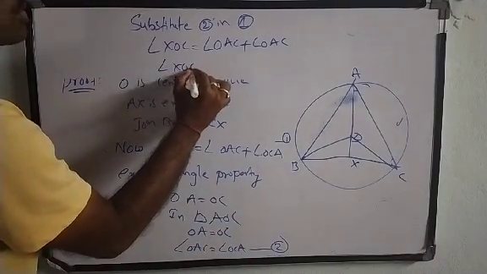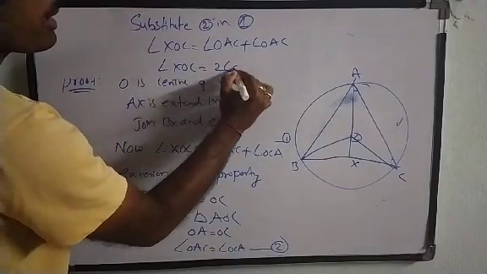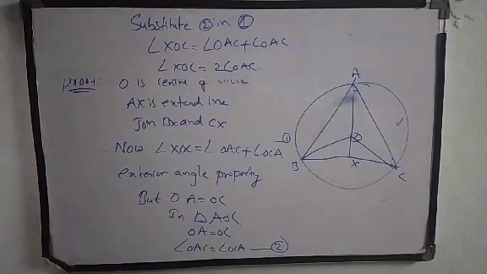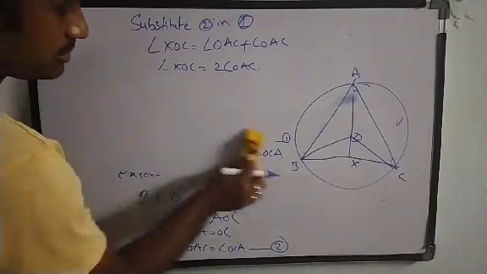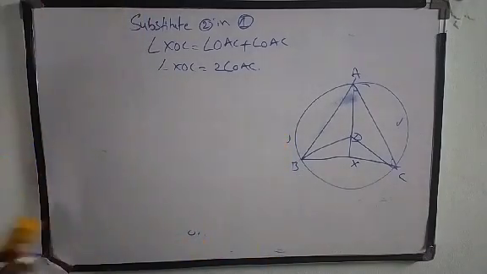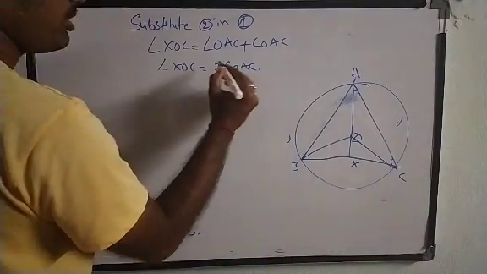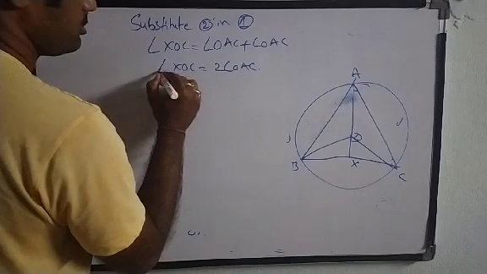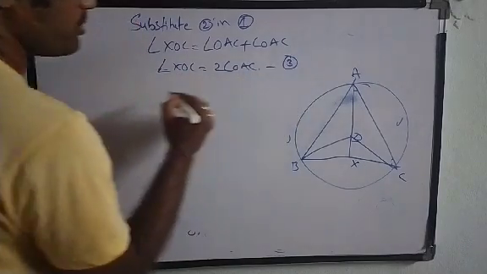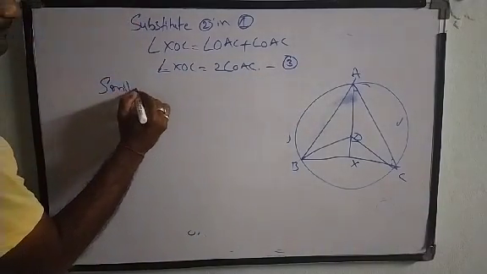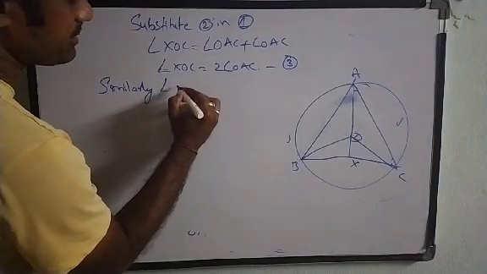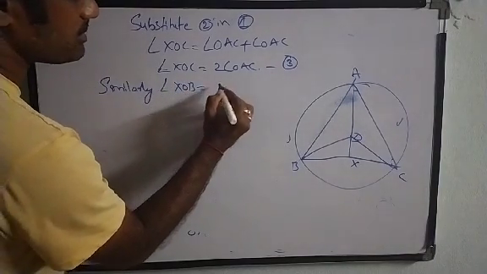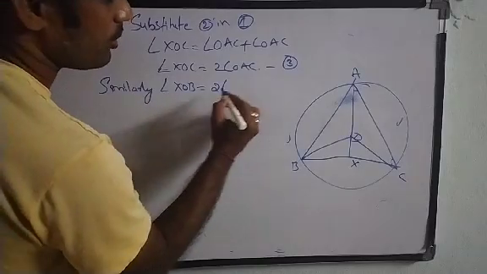So angle XOC is equal to 2 times angle OAC. We can mark this as the third equation. Similarly, angle XOB is equal to 2 times angle OAB.